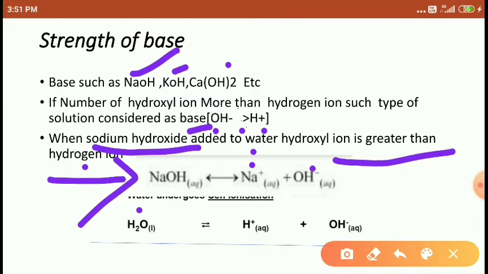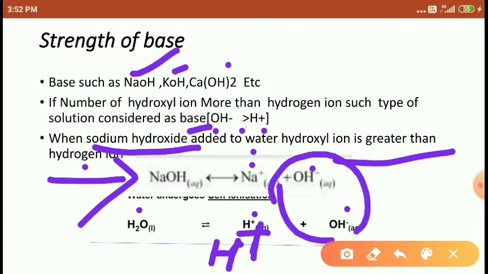H2O dissociates to form H plus and OH minus. So just count the H plus ion, students. How many H plus on the product side? Only one H plus, students. And how many hydroxyl ions are present here? Look at here, 2 hydroxyl ions. So the OH minus ion is greater here.